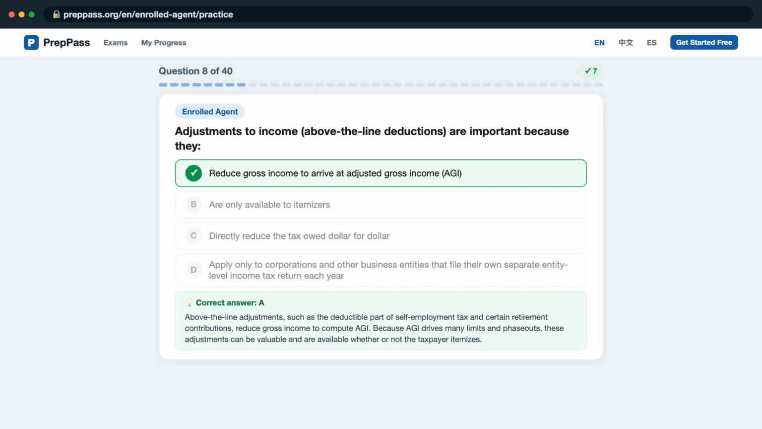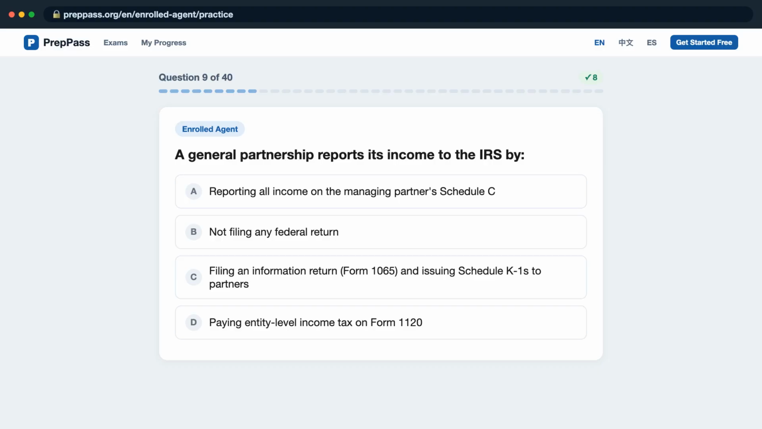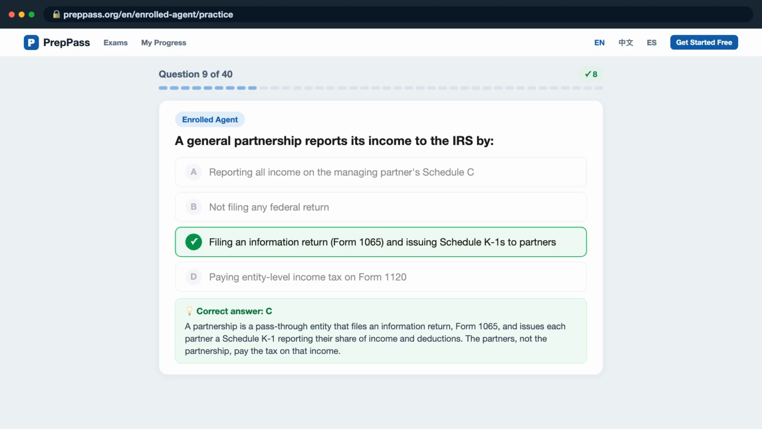Question 9. A general partnership reports its income to the IRS by, is it A, reporting all income on the managing partner's Schedule C, B, not filing any federal return? C, filing an information return, Form 1065, and issuing Schedule K-1s to partners? D, paying entity-level income tax on Form 1120? The correct answer is C.